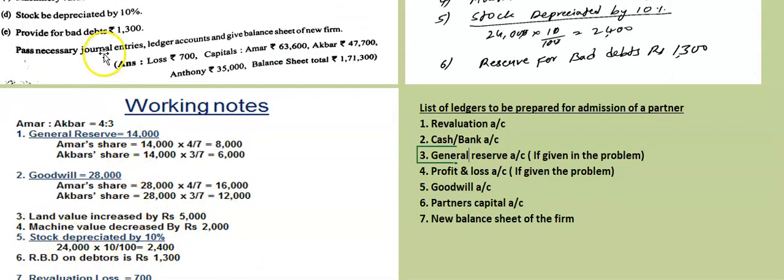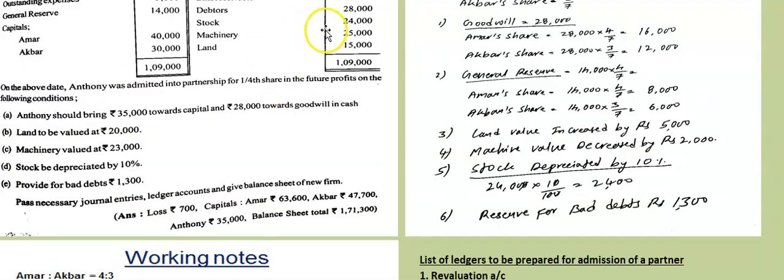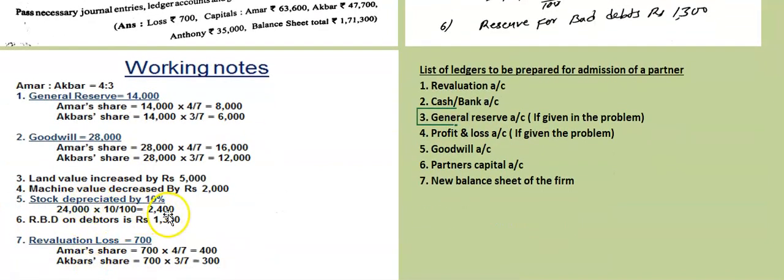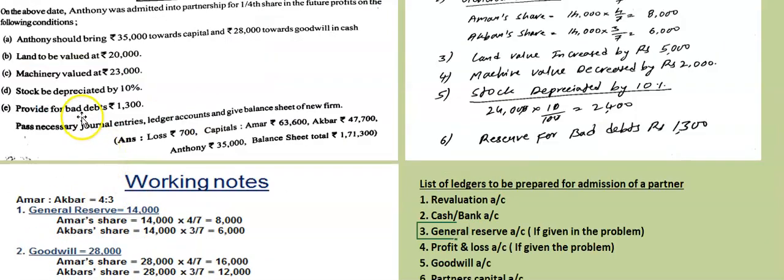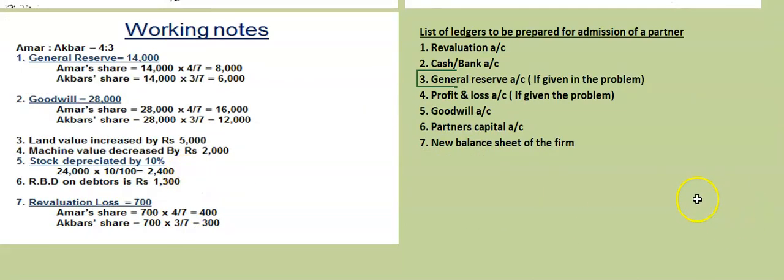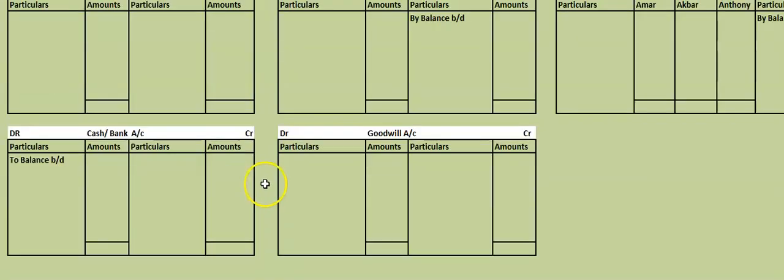Then stock, he gave a percentage. Stock is depreciated by 10%. What is the value of stock here? 24,000. 24,000 into 10/100, we get 2,400. Last item is reserve for bad debts is 1,300. This is the working notes. So let us see, in a written form also I gave. In this way you have to prepare in the notes. Then we will go to the ledger accounts. What are the ledgers required?